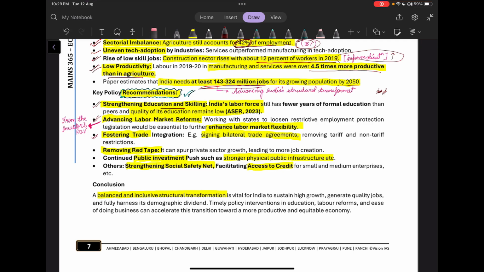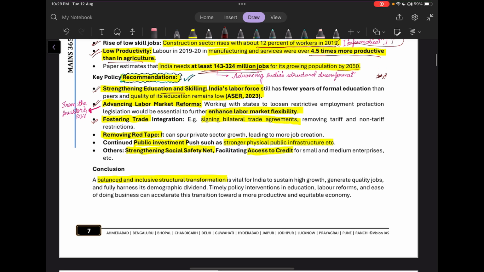Then third is fostering trade. We can sign bilateral trade agreements. We can remove tariff restrictions to promote trade. Then we need to remove red tape. Then public investment is needed on a continued push so that we can develop strong physical infrastructure.